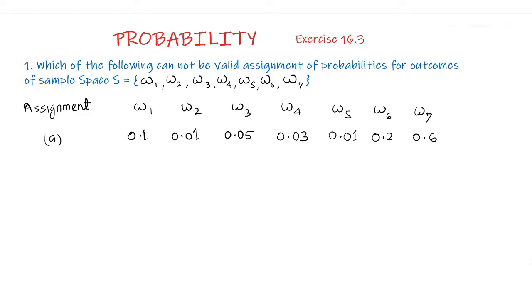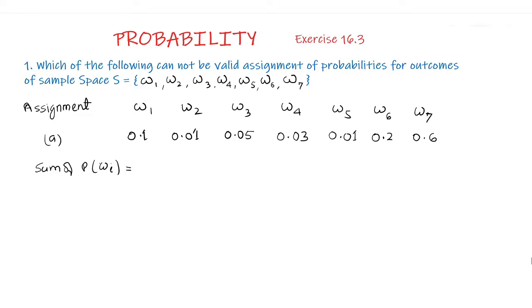A. Omega 1 equal to 0.1, omega 2 equal to 0.01, omega 3 equal to 0.05, omega 4 is 0.03, omega 5 is 0.01, omega 6 is 0.2, omega 7 is 0.6. So we will have to solve this and find whether it is a valid assignment or not. So we find the sum of all the probabilities. Sum of all the probabilities is probability of omega i.